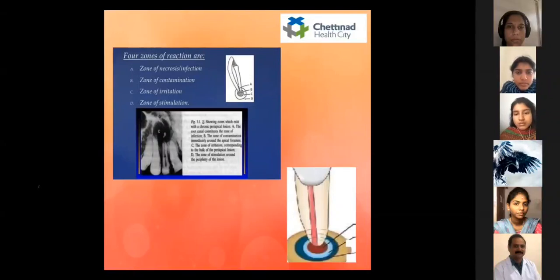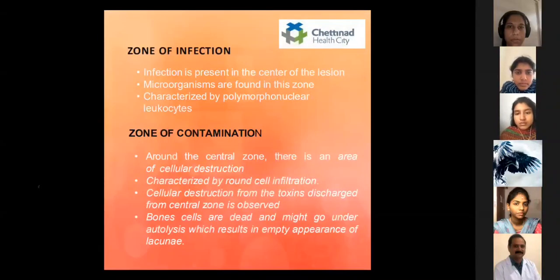So the first zone is the zone of infection. In this zone, the infection is present in the center of the lesion, and these microorganisms are present in the center of the lesion, and it is characterized by polymorphonuclear leukocytes. So the next is the zone of contamination.